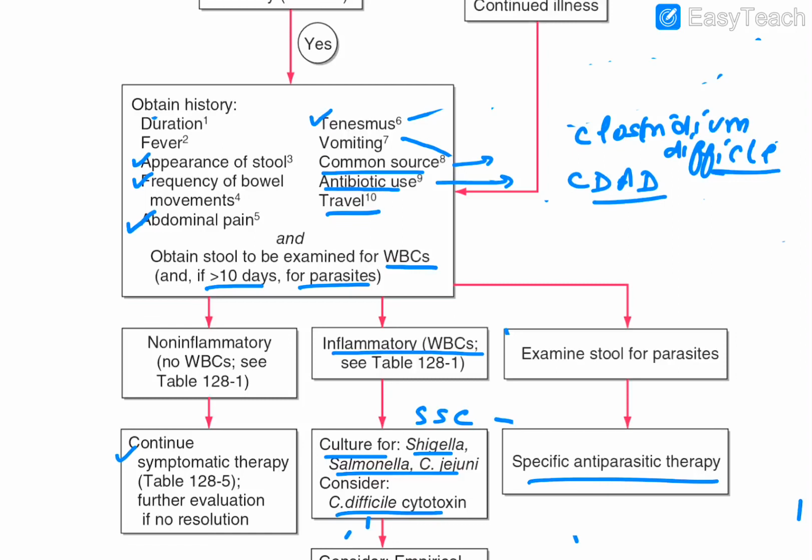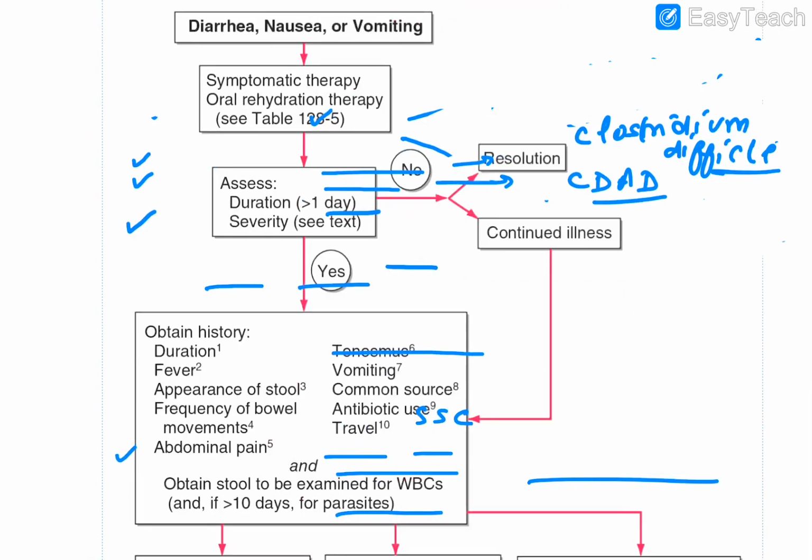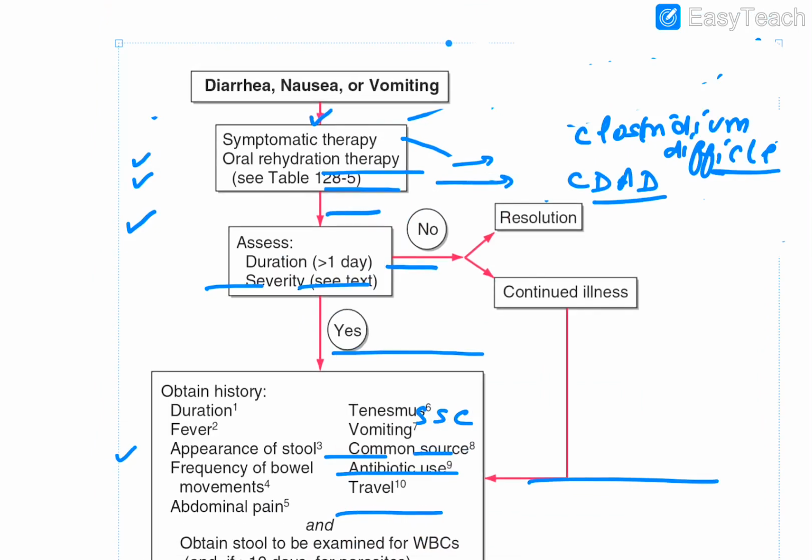You will go for what? Specific anti-parasitic therapy. So guys, this particular chart definitely helps you to remember a lot of things at one go. When a person comes with all this, you have to take the history from that particular patient. So that is there in this table. You obtain the history regarding all these points which I have discussed.